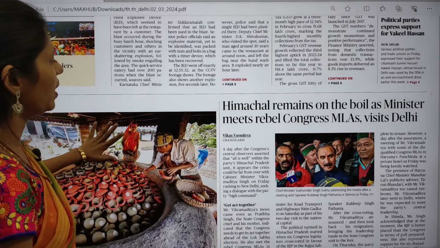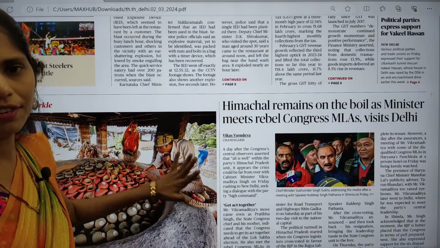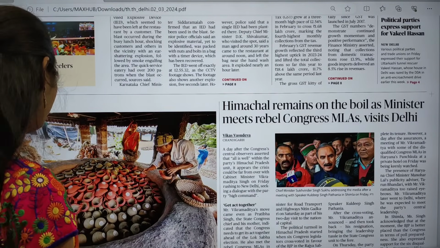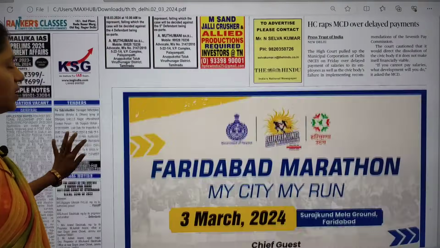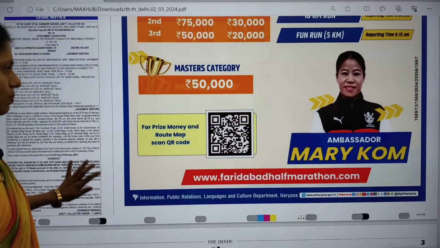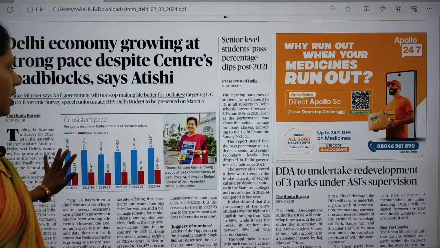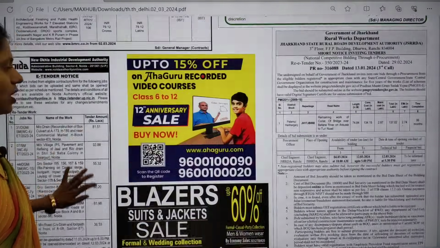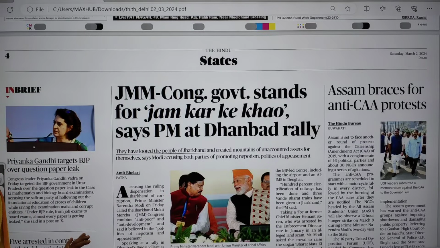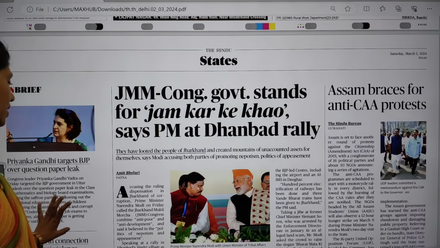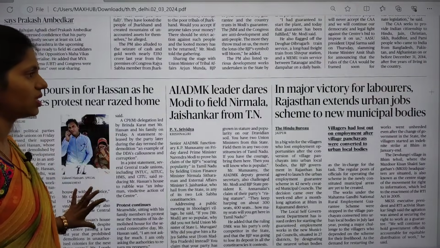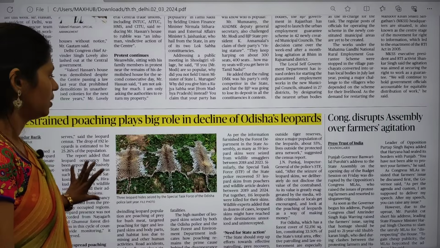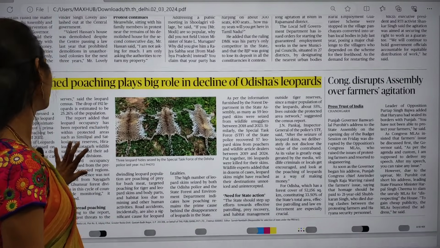This is the only important article relevant for our examination from the front page. On the city page I found nothing much important, and on this page also. Even on today's states pages I didn't find anything important. Most of the articles are political articles, so just move on. Yes, here you can see one article.